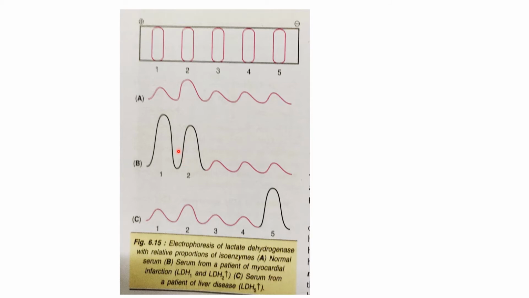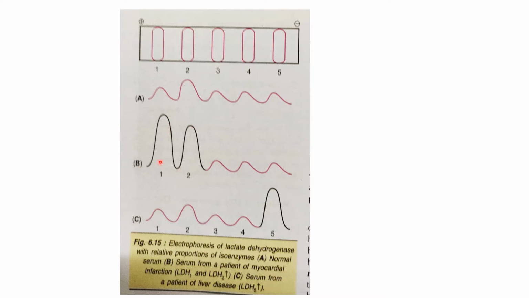Now this is the diagram showing the levels of LDH. In normal healthy individuals, activity of LDH2 is higher than LDH1. A is the normal human subject, where LDH2 is more than LDH1, and in myocardial infarction, LDH1 is more than LDH2.